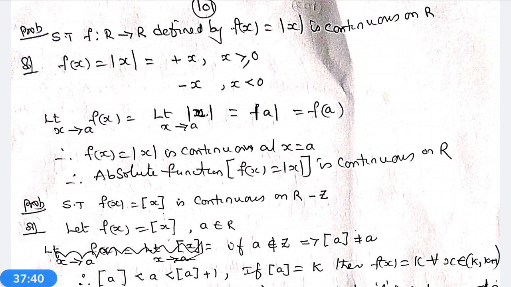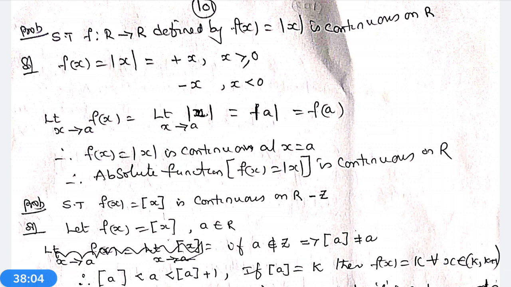Therefore, the limit as x tends to a of f(x) is equal to the limit as x tends to a of |x|, which is |a|. |a| is f(a). Therefore, the limit as x tends to a of f(x) is equal to f(a). Therefore, f(x) is continuous on R.